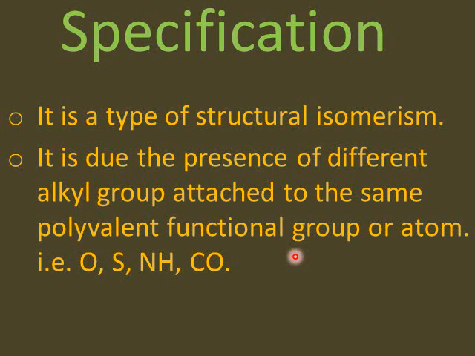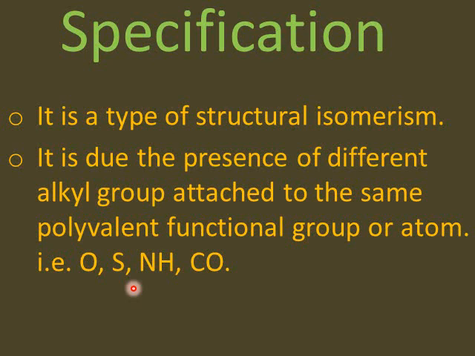All those groups which are non-terminal groups, meaning they are not present at the end of the chain, like oxygen, sulfur, amine and carbonyl group. These are the groups with more than one valency.